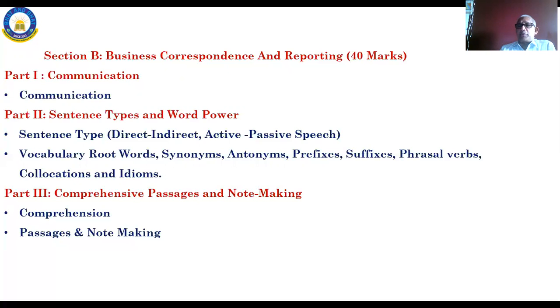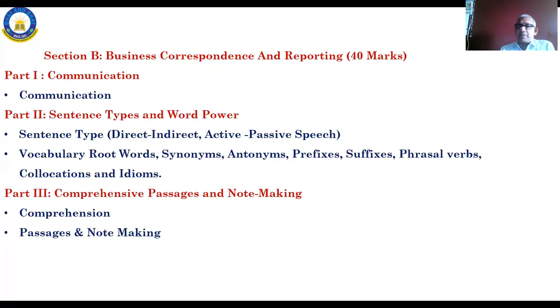Suppose a businessman is purchasing something from Gujarat, he cannot write to him in Kannada, right? Or some Tamil businessman cannot write in Tamil to a person sitting in Maharashtra. Hence, the general common link or expression is the English language. Hence, we will study the grammar part of English in this.